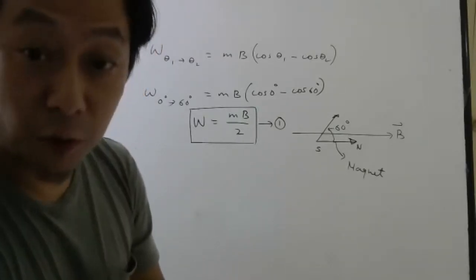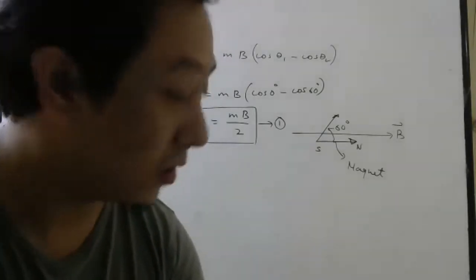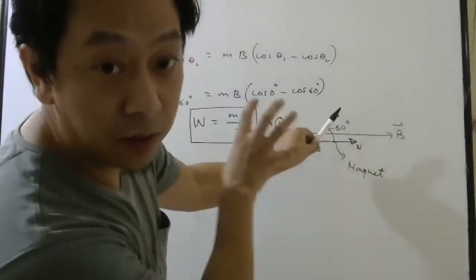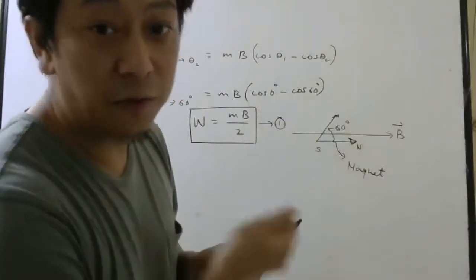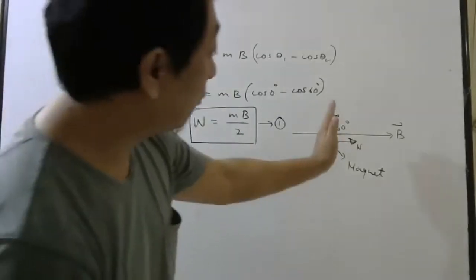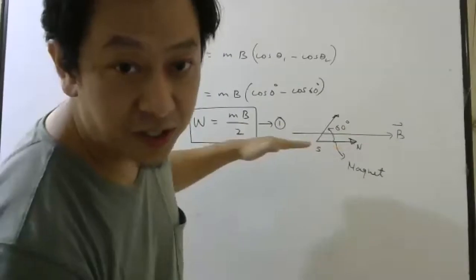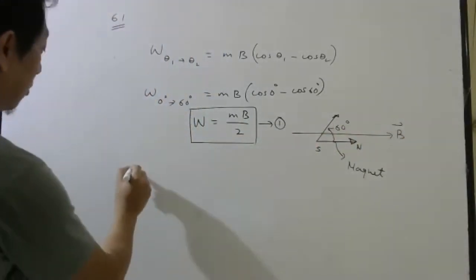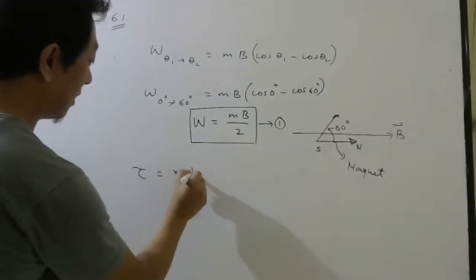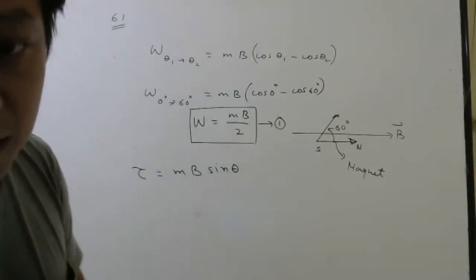The torque required to maintain the needle in this position. Now, in this position, if you want to keep the needle, then you will have to apply a torque. Otherwise, this magnetic field will apply a torque and bring the needle back to its position, right? So the torque required will be mB sin theta. This is the formula for torque required.